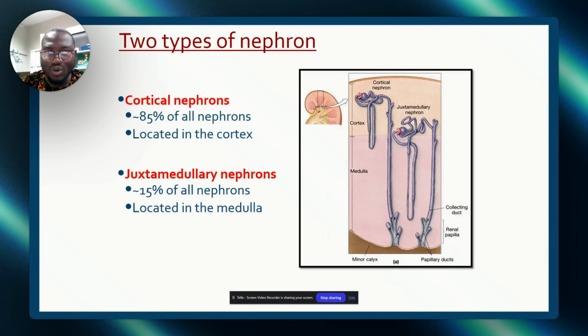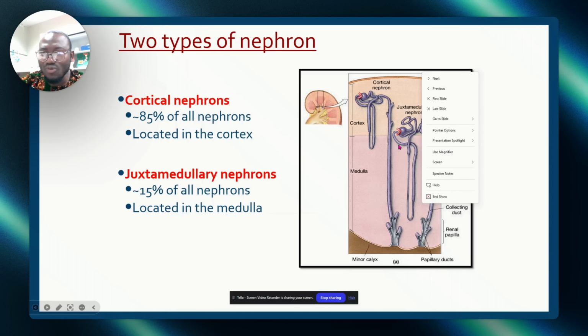Now, there are two types of nephron. We have the cortical nephrons and we have the juxtamedullary nephrons. The cortical nephrons are the ones in the cortex. Look at it, cortical nephrons. This is the juxtamedullary nephron, just at the medulla. This is the medulla here.